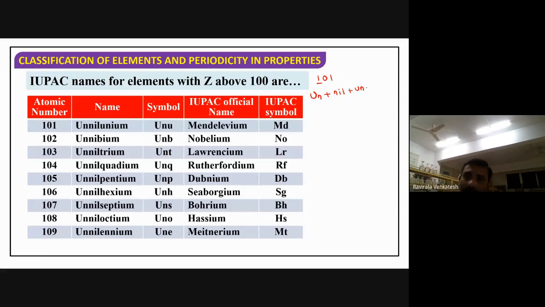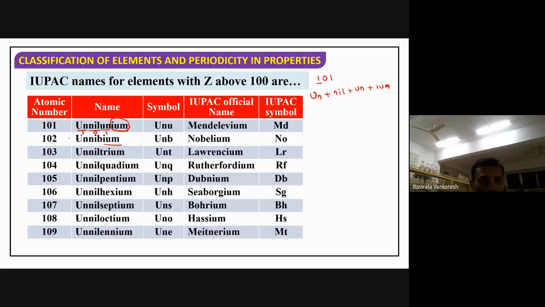And all will get the suffix ium. All are getting it. So you have to call now unnilunium. Un for what? 1. Nil for what actually? 0. Un for what? 1. We are getting this for all the cases here.